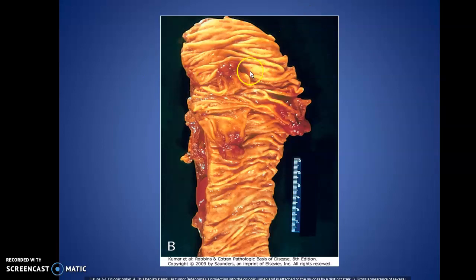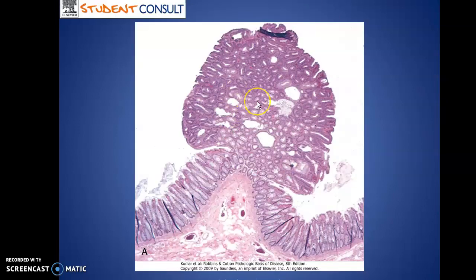So this is the colonic polyp with an adenoma. And on microscopy, what do you find? You find tubular glands. So we use the word tubular adenoma.